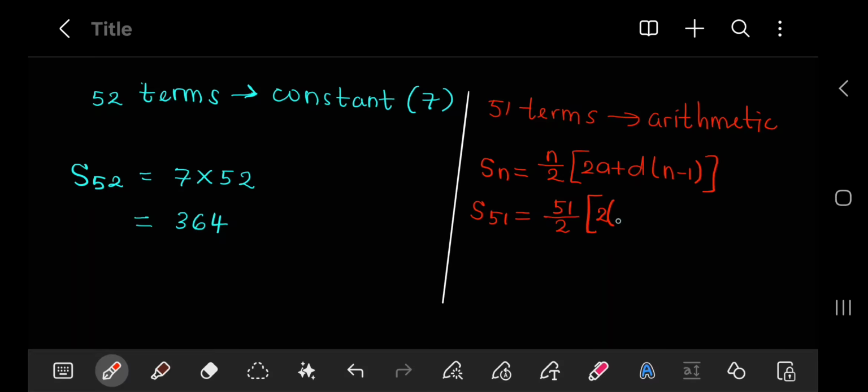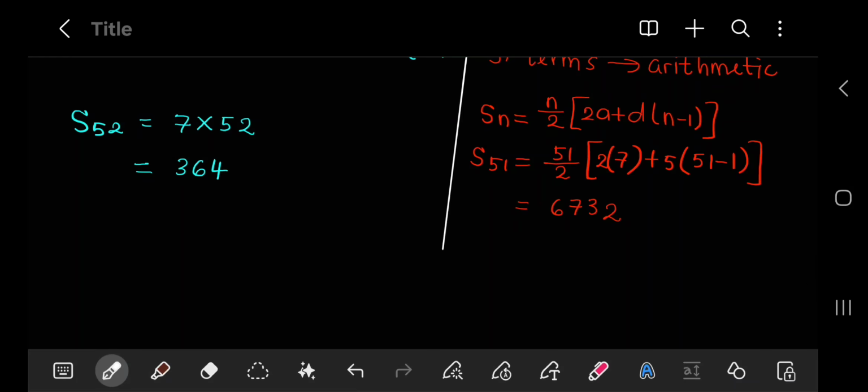The first term was 7. The constant difference is 5 into 51 minus 1. Once you calculate this, you should have 6732.